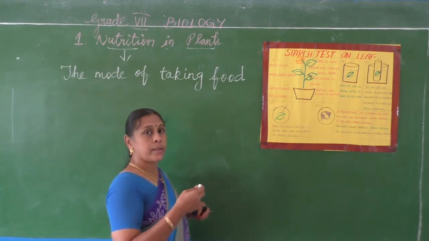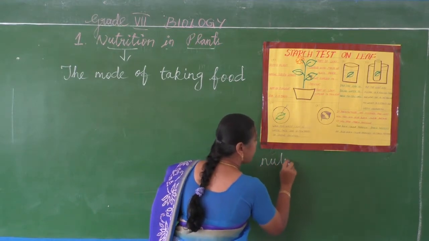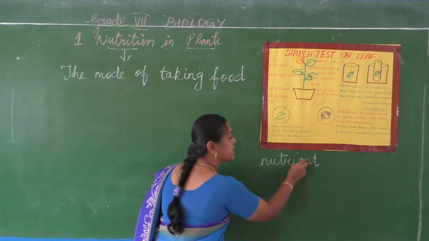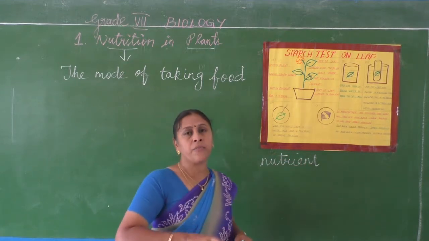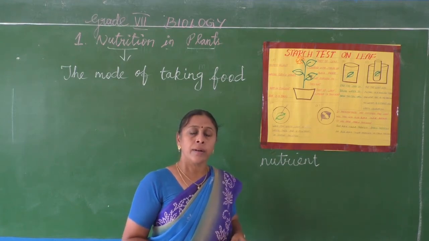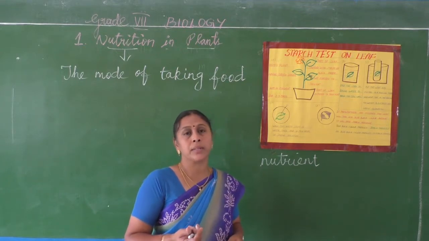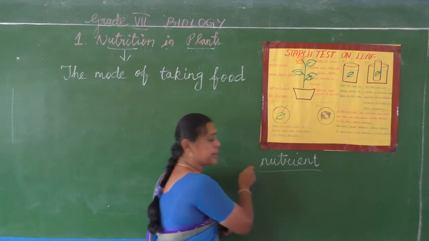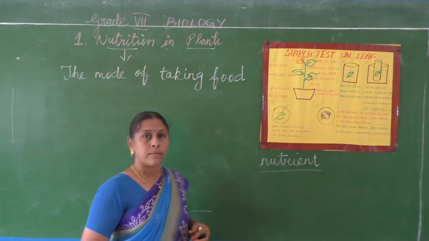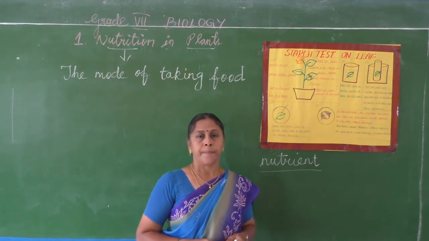You should not get confused with the terms nutrient and nutrition. Nutrient is nothing but the components of the food. What are the components of the food? There are various nutrients: carbohydrates, proteins, fats, vitamins and minerals. They are nutrients. But here we are discussing about nutrition. You should know the difference between the two terms, nutrient and nutrition.